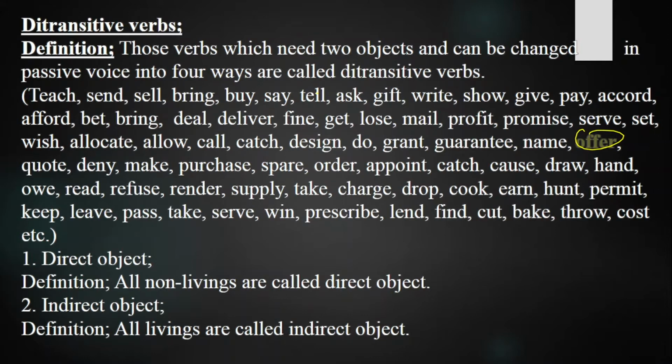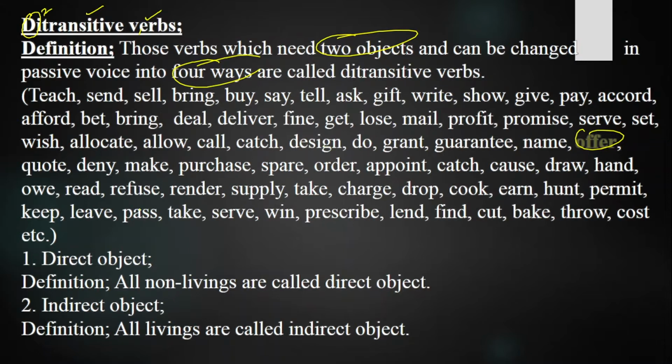Now, before the ditransitive verb offer, we will take a glance at the definition of ditransitive verbs. Di and d, you can pronounce it both ways. Di means two, transitive means it can be changed into passive voice, and verb shows an action. So those verbs which need two objects, keep this in your mind, and can be changed into passive voice in four ways, are called ditransitive verbs. We have already discussed some of them, and today we will be discussing the ditransitive verb offer.